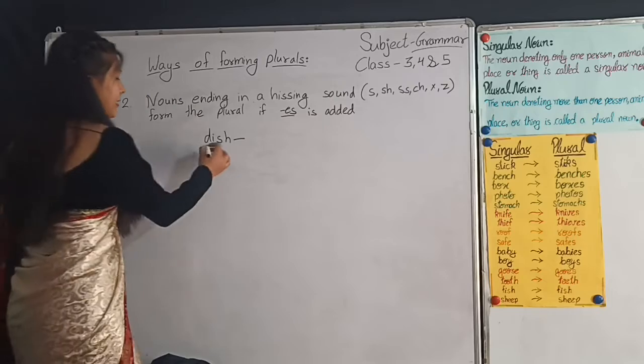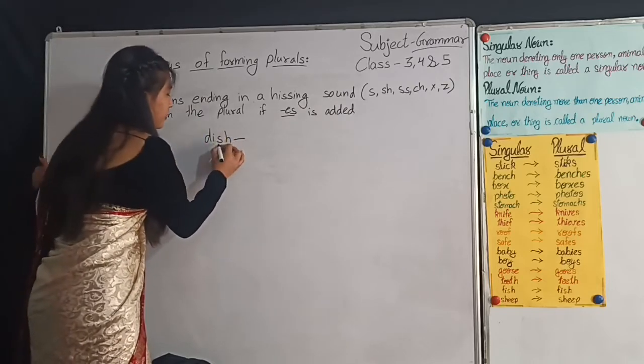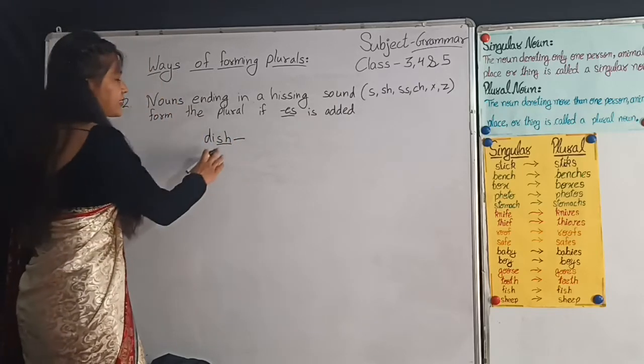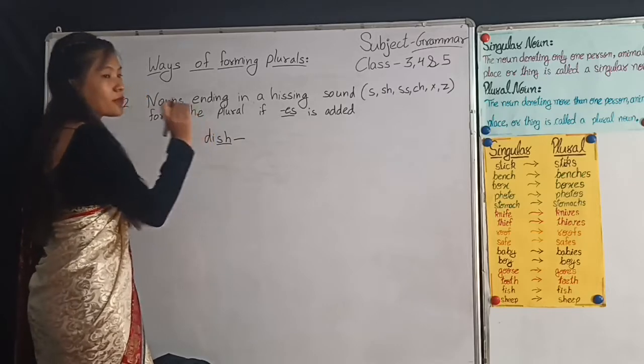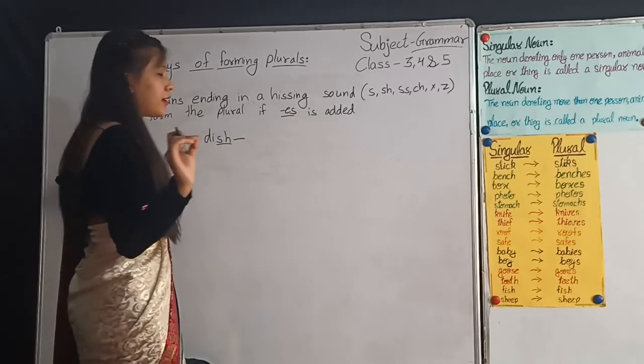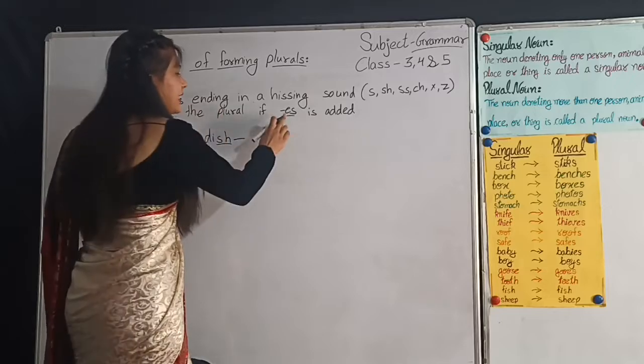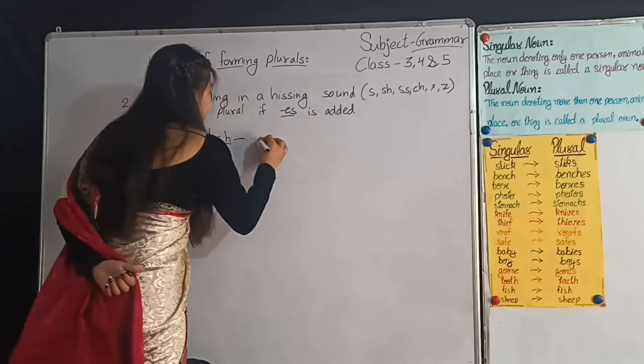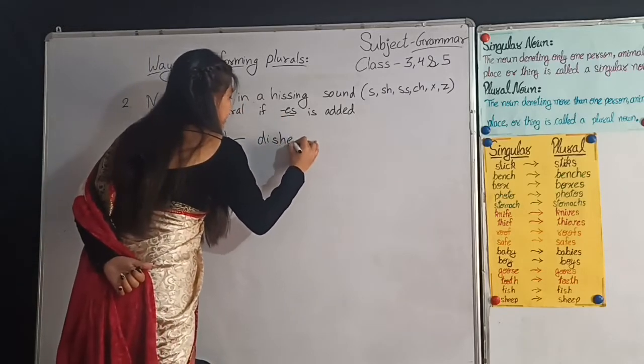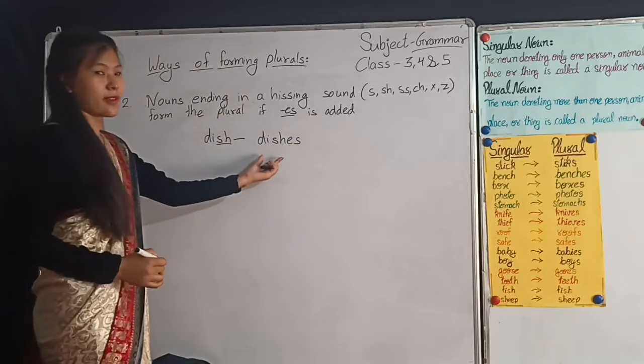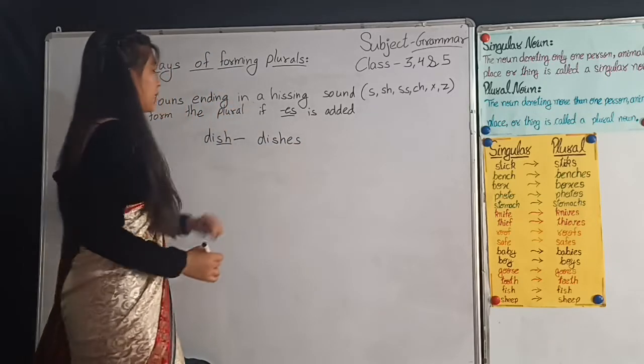Here at the end, now look, you can look into the whiteboard. The ending sound is sh, and this is a hissing sound. And what do we have to do? To make it plural, we have to add es at the end. Dishes. So here I have made it plural.